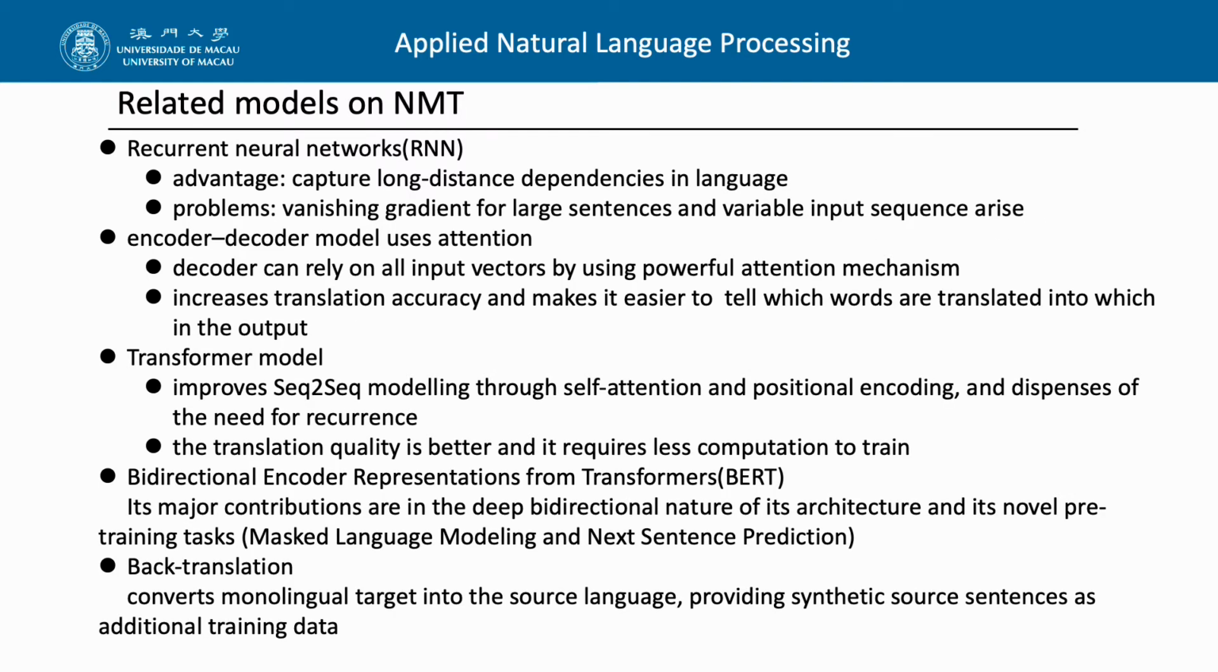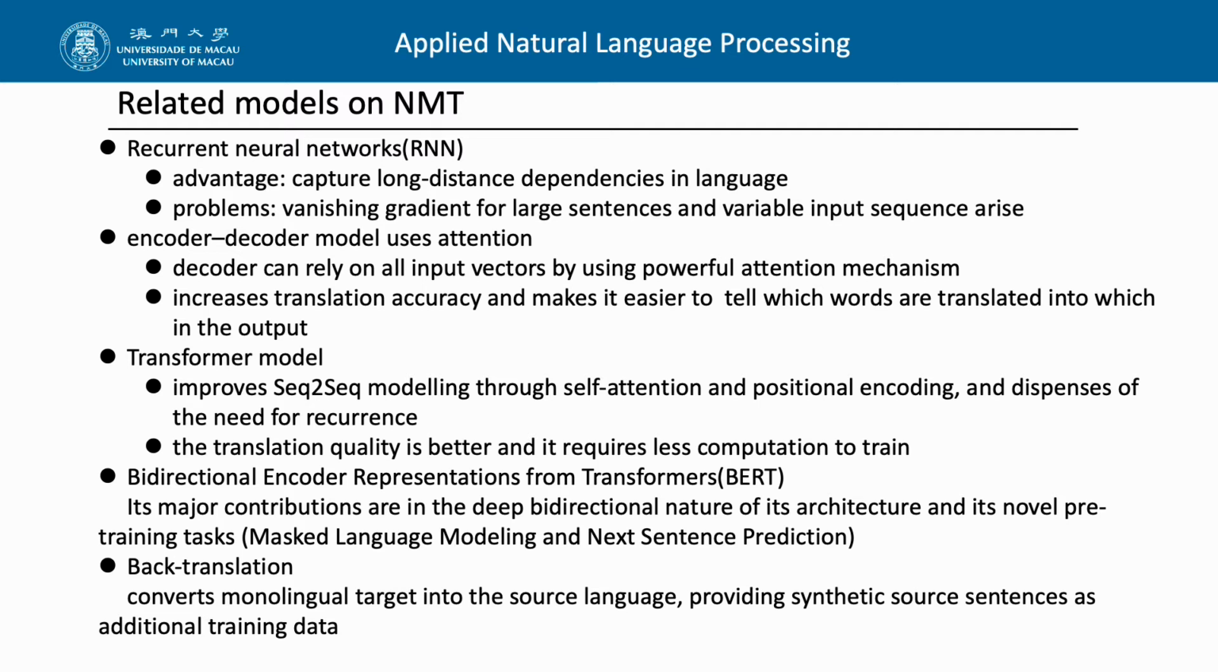Now I want to introduce some related models about NMT. The first one is recurrent neural network. It has the advantage to capture long-distance dependencies in language, but it also has some problems about vanishing gradient. The second one is encoder-decoder model with attention mechanism. The decoder in it can rely on all input vectors by using powerful attention mechanisms. It increases translation accuracy and makes it easier to tell which words are translated into which in the output.